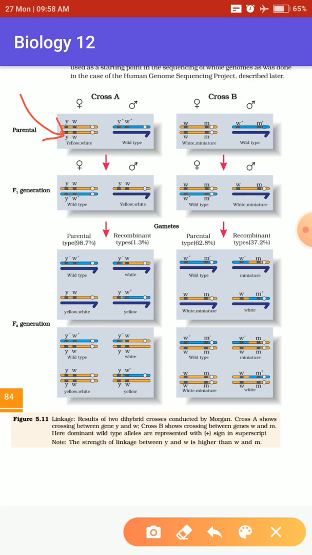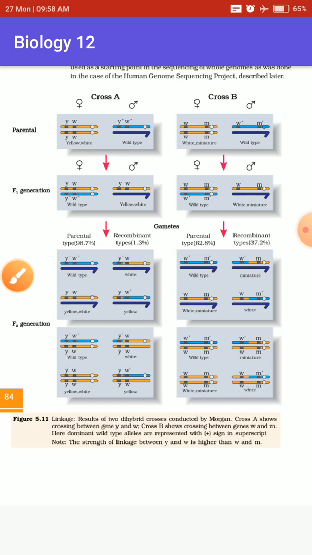The wild type character was expressed here because wild type was dominant.